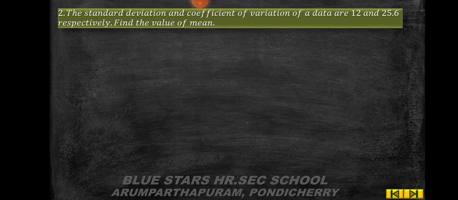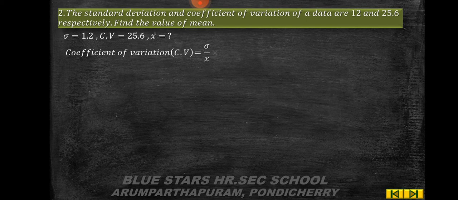Problem number 2. The standard deviation and coefficient of variation of a data are 1.2 and 25.6 respectively. Find the value of mean. So sigma is equal to 1.2, CV is equal to 25.6 and x bar we don't know. Then coefficient of variation, that is CV is equal to sigma by x bar into 100. 25.6 is equal to 1.2 by x bar into 100, which implies 25.6 is equal to 120 by x bar.